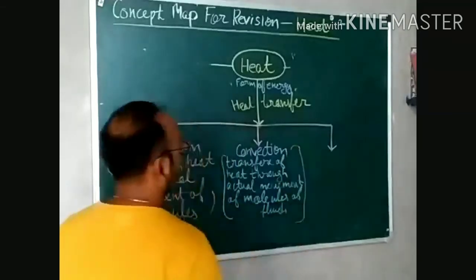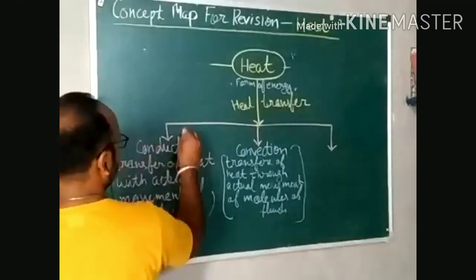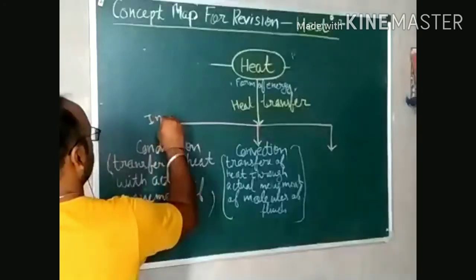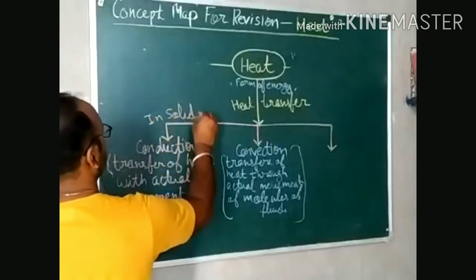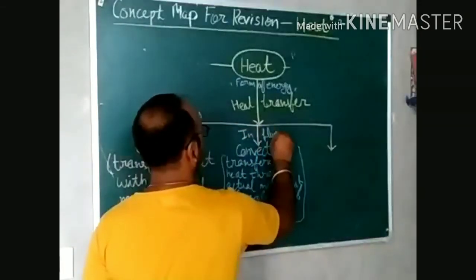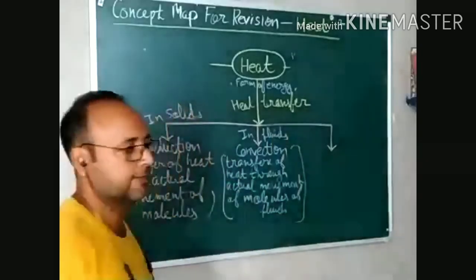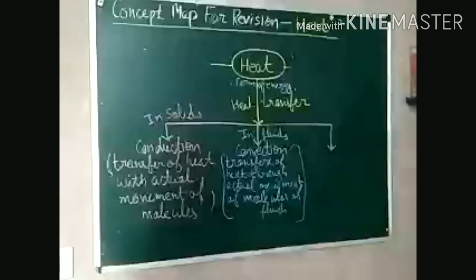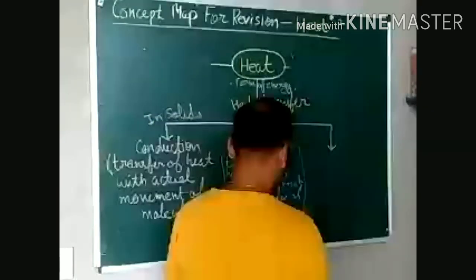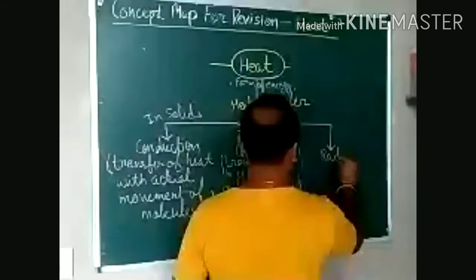We know what fluids are. Fluids have the ability to flow, that is liquids and gases. So you can also say conduction takes place in solids only, and convection takes place in fluids. Fluids are liquids and gases, together they are known as fluids. Third is radiation.